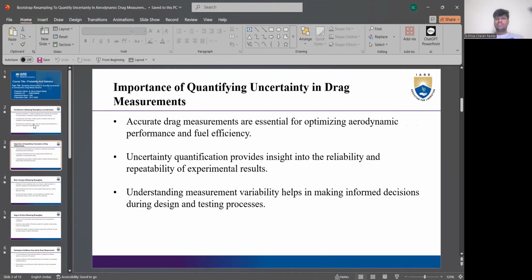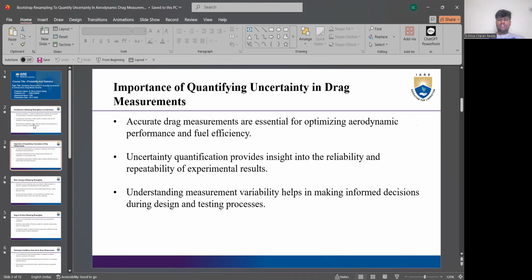Coming to the importance of quantifying data uncertainty in drag measurements. Accurate drag measurements are essential for optimizing aerodynamic performance and fuel efficiency. Uncertainty quantification provides insight into the reliability and repeatability of experimental results. Understanding measurement variability helps in making informed decisions during design and testing processes.